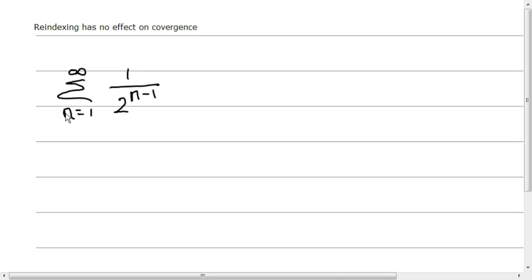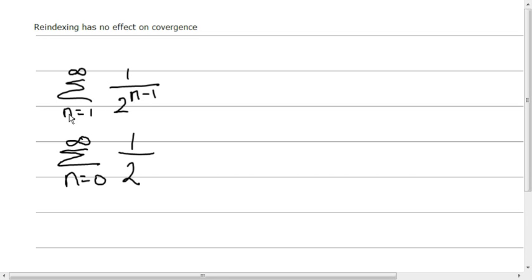Okay, not to go n is equal to 1 to infinity, we're going to make it indexed over a different range. So let's just say we're going to sum over n is equal to 0 to infinity. Aha! What's that going to do? Well, we rewrite the equation to accommodate the change in indexing, so this now becomes 1 over 2 raised to the, can you see what would happen here?